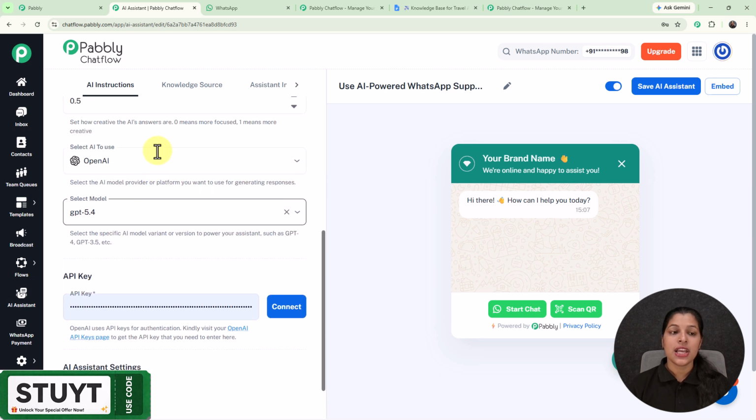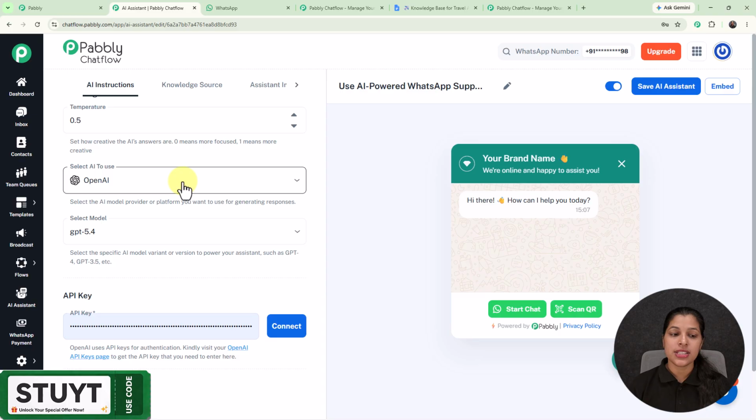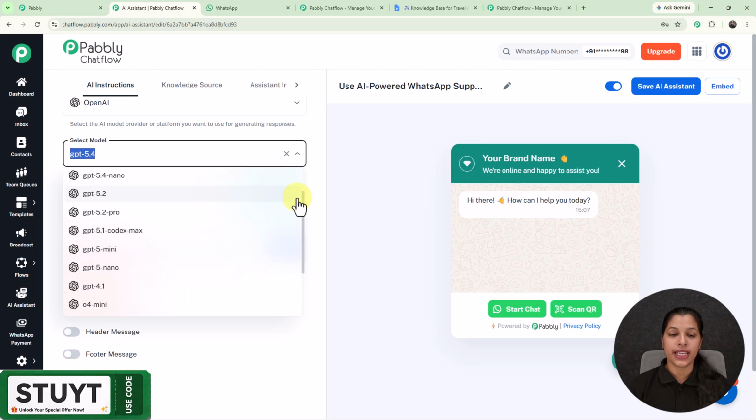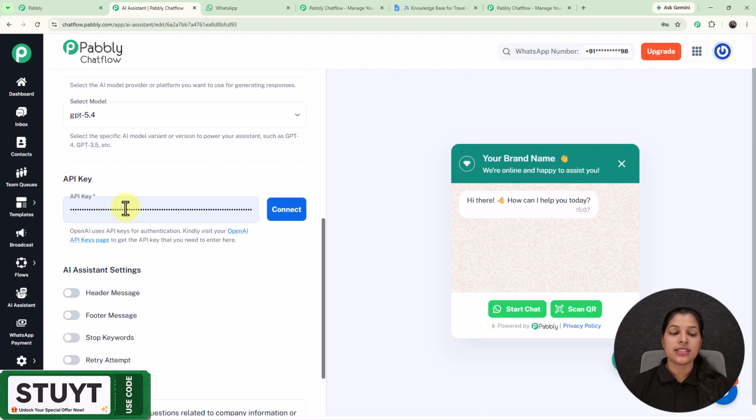And next, you have to select the AI to use, that is OpenAI, and from here you can select the model of your OpenAI. Now we have to enter this API key so that our OpenAI can respond to the customer queries.